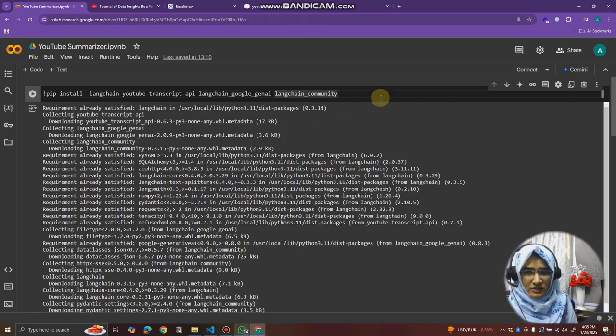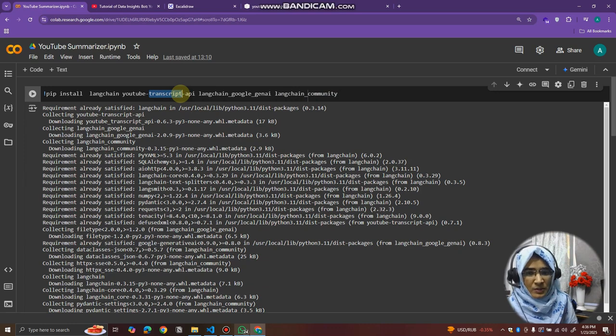Here we have this code. First we need to install important libraries. As I already said, we need to use Gemini. So for Gemini, we need LangChain Google Gemini. This library is helpful to directly interact with the Gemini API or Gemini model. Then we have LangChain Community. LangChain Community provides the core of prompts and other components of LangChain. It gives us a way to access the components from LangChain.